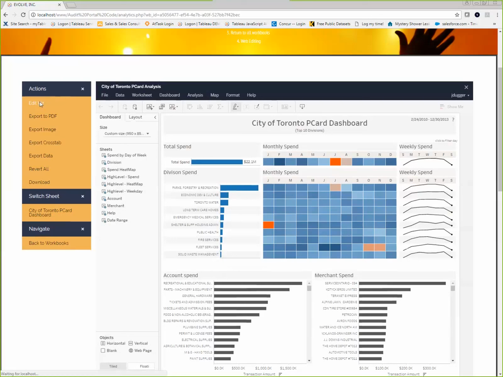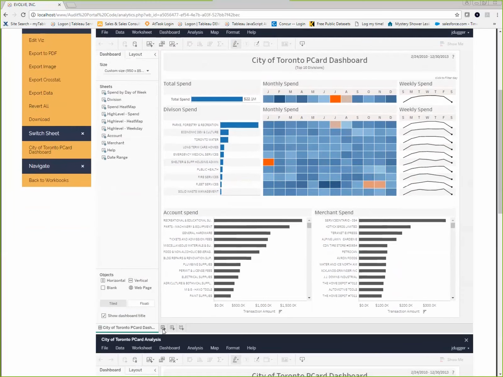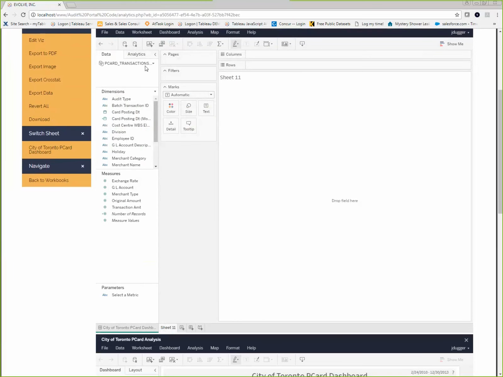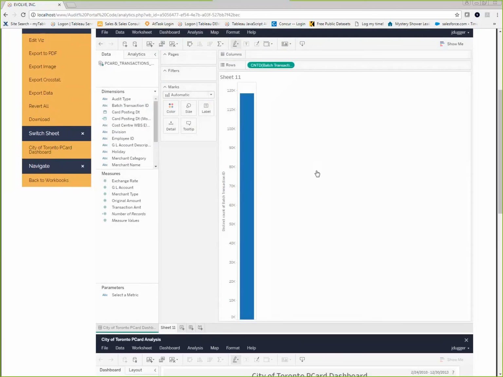this viz. And this is going to open up a new iframe in my portal, and I'm in edit viz mode. So I'm going to go beyond the dashboard, and I'm going to connect to this data source, which is the pcard transaction details city of Toronto, and I'm just going to go about answering my question. So how many transactions did we have occurring over the weekend? Which is, I'm going to call Saturdays and Sundays.